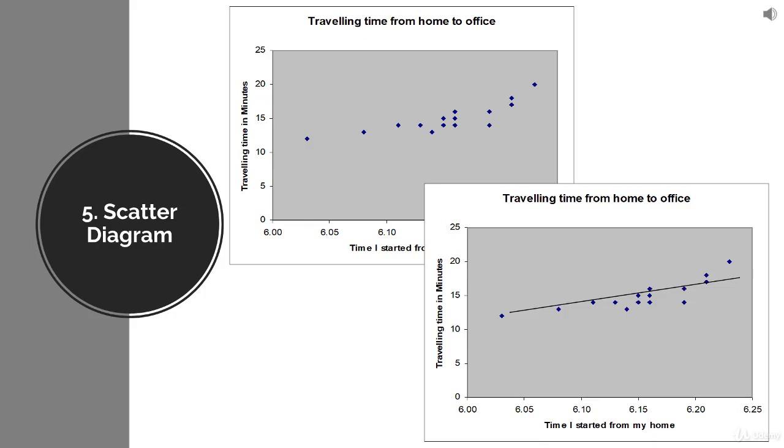So if I start early, then I reach fast. If I start late, then it takes more time to travel, and that's what I wanted to check. That was my hypothesis, and for that I plotted this scatter plot. On the x-axis, the time I started from my home.